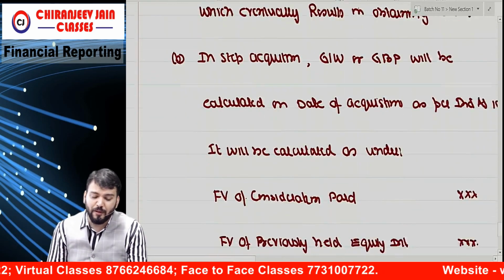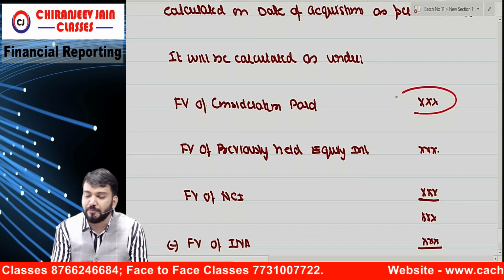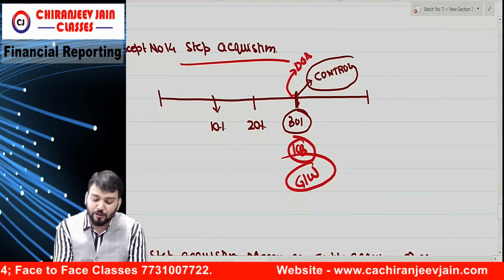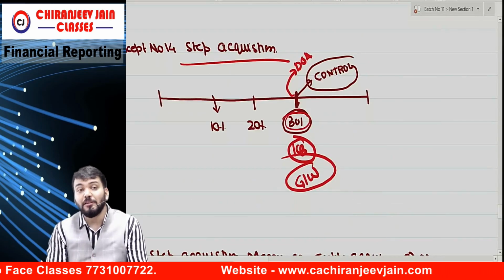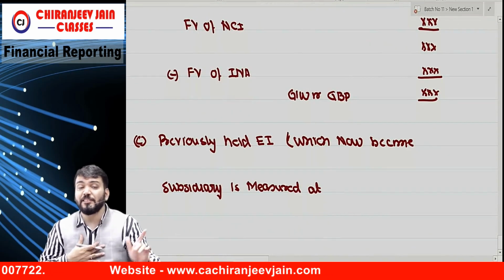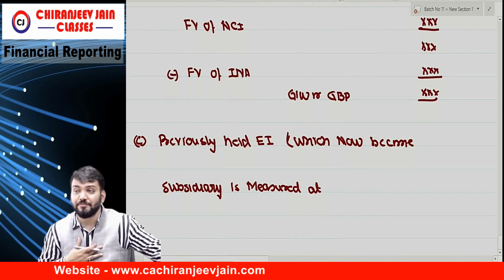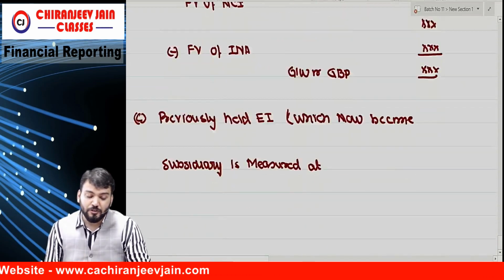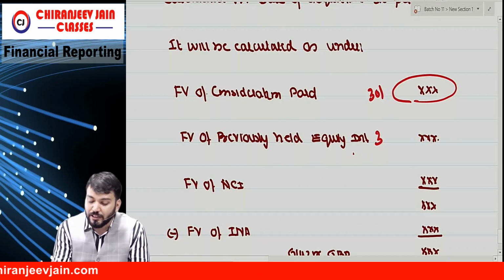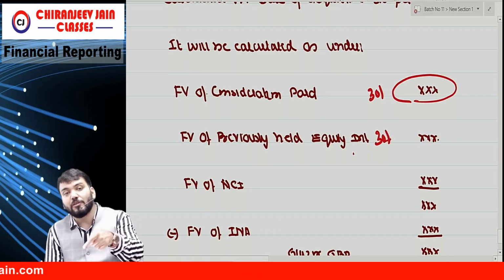Now the formula will be what? Fair value of consideration paid for the 30% we have paid. To acquire control we acquire 30% now. But already we have how much? 30%. So that was investment in my balance sheet, separate balance sheet, investment in equity shares. So now we write down fair value of previously held equity interest. So the 30% we were holding will also come at fair value.